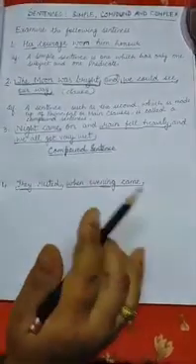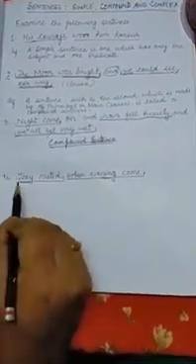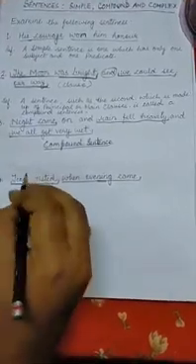So each part is therefore a clause. We further notice that the clause they rested makes good sense by itself and hence could stand by itself as a complete sentence. They rested. It is therefore called the principal or main clause.